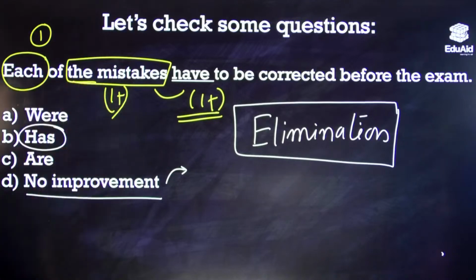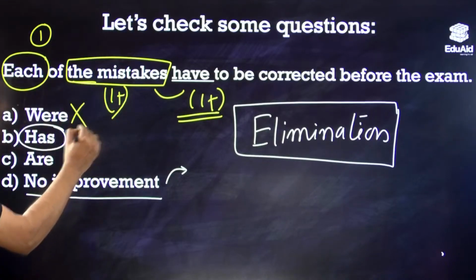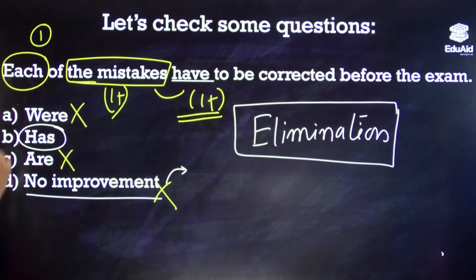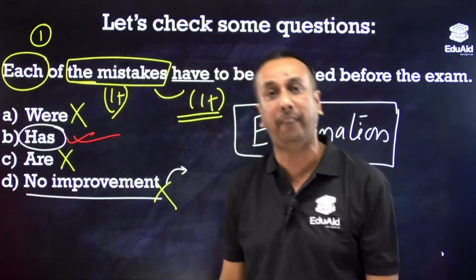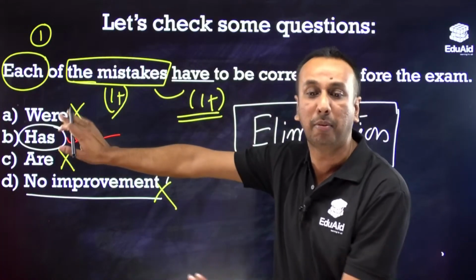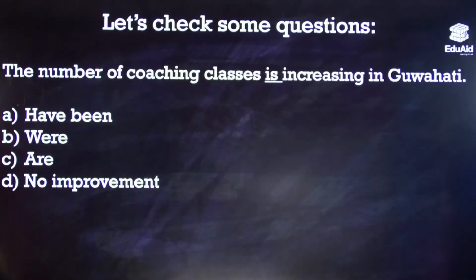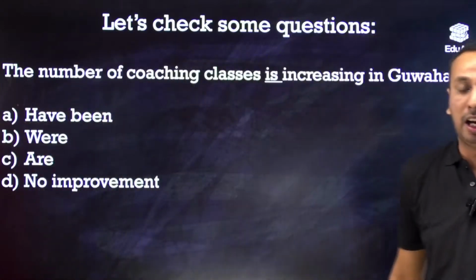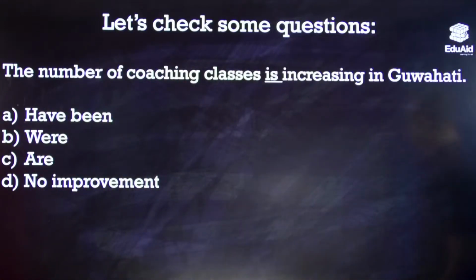So if the verb has to be singular, where cannot be, are cannot be, have is plural, all three are goner. The remaining option is has. You got it right, dear friends. The very first question answer is has. Any doubts? Okay, good one. Very relevant questions also. Let's see how you react to this question.